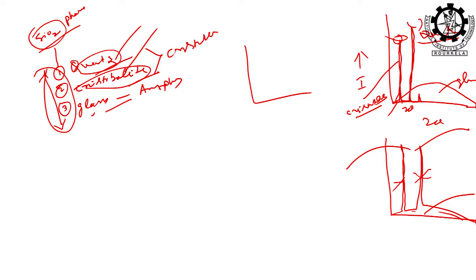What is the d value? What is the lattice parameter? Then what more do you want? That it is cristobalite. It will never be the same as this peak. So, if that peak is there at that position, obviously it is quartz, it cannot be cristobalite. Peak position will tell you what kind of phase is present, whether it is cristobalite or quartz, because quartz can never go there, this can never come here. They will be at their same 2 theta position. The 2 theta position will never change. So, when they are mixed, the peak positions are not changing, exactly at the same position, but mixed with the amorphous phase. So, it tells all 3 are there.